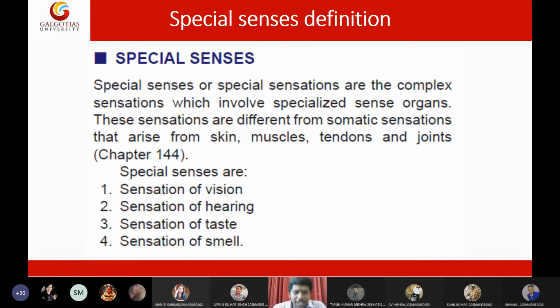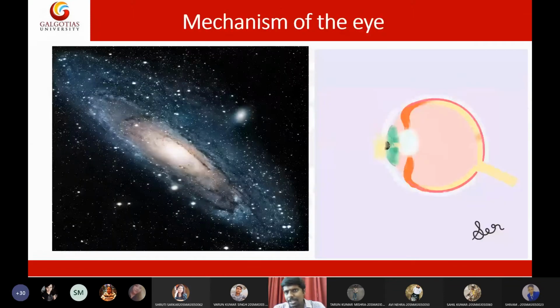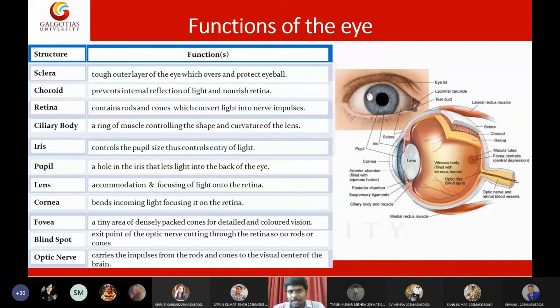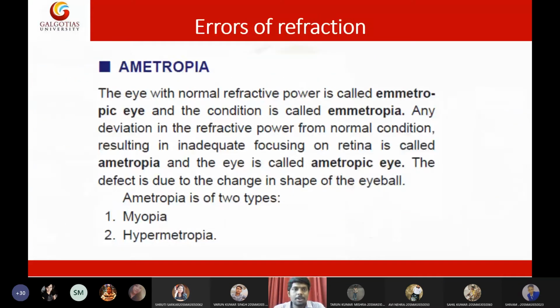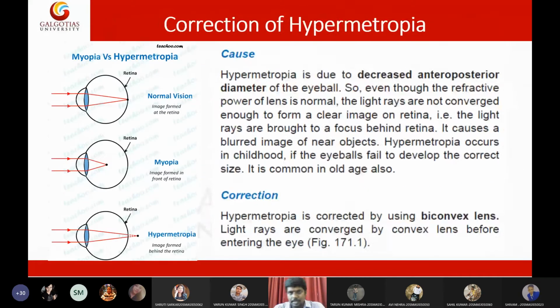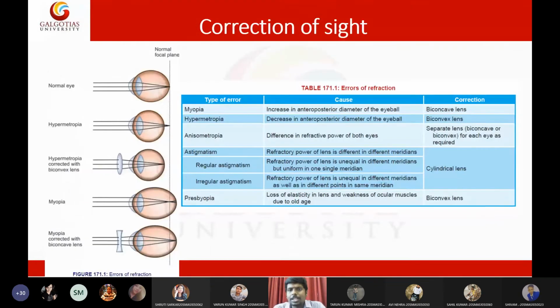Okay, a revision of previous things. In the beginning, we discussed the eye, its parts, and the individual functions of the parts of the eye. Then we discussed the blind spot. Then we discussed errors of refraction: short sight, long sight, astigmatism, and blindness. Blindness means the complete absence of function in any one of the parts of the eye. It can be a defect in the retina, the lens, the cornea, the sclera, anything. Absence of any one can result in complete blindness of the eye.